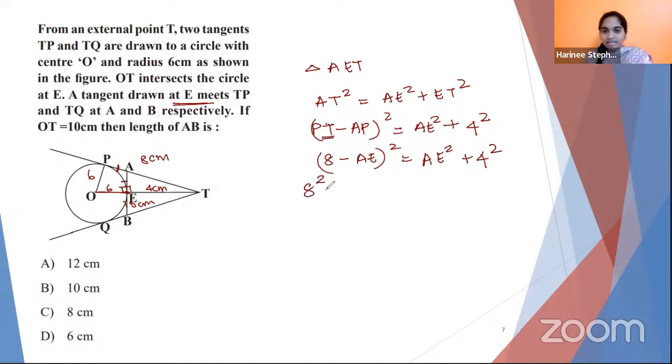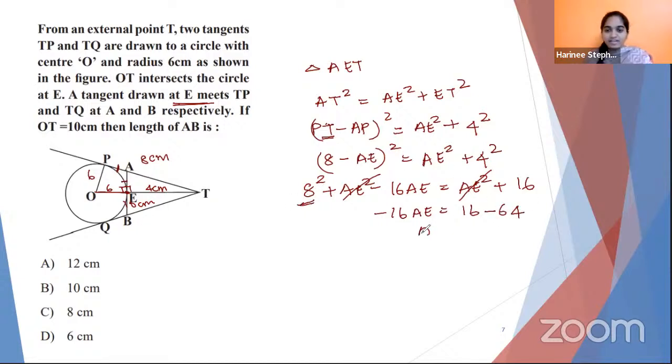So expand them: 8 square plus AE square minus 16 AE, using the (a minus b) whole square formula, is equal to AE square plus 4 square, which is 16. AE square gets cancelled. Minus 16 AE is equal to 16, and 8 square when it goes to the other side becomes minus 64. Calculate and tell me the final answer for AE.